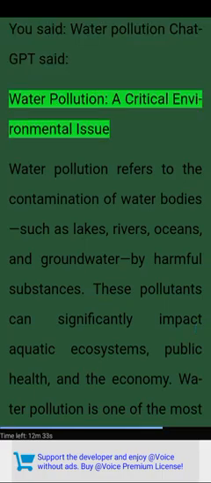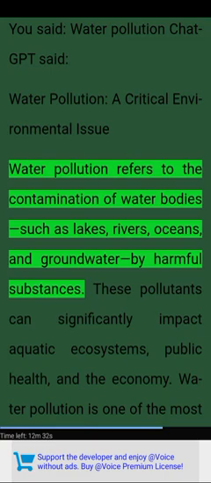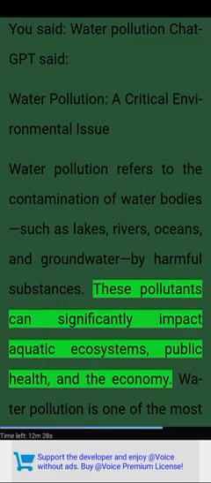Water pollution, a critical environmental issue. Water pollution refers to the contamination of water bodies, such as lakes, rivers, oceans, and groundwater, by harmful substances. These pollutants can significantly impact aquatic ecosystems, public health, and the economy.